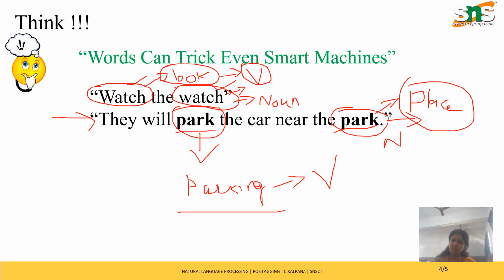If you see these two sentences, as I told you earlier, the words are the same, but the meaning differs according to the grammatical tag. Here the grammatical tag is nothing but verb, noun, adjective, adverb, pronoun, everything. So according to the grammatical tag, the meaning also changes.